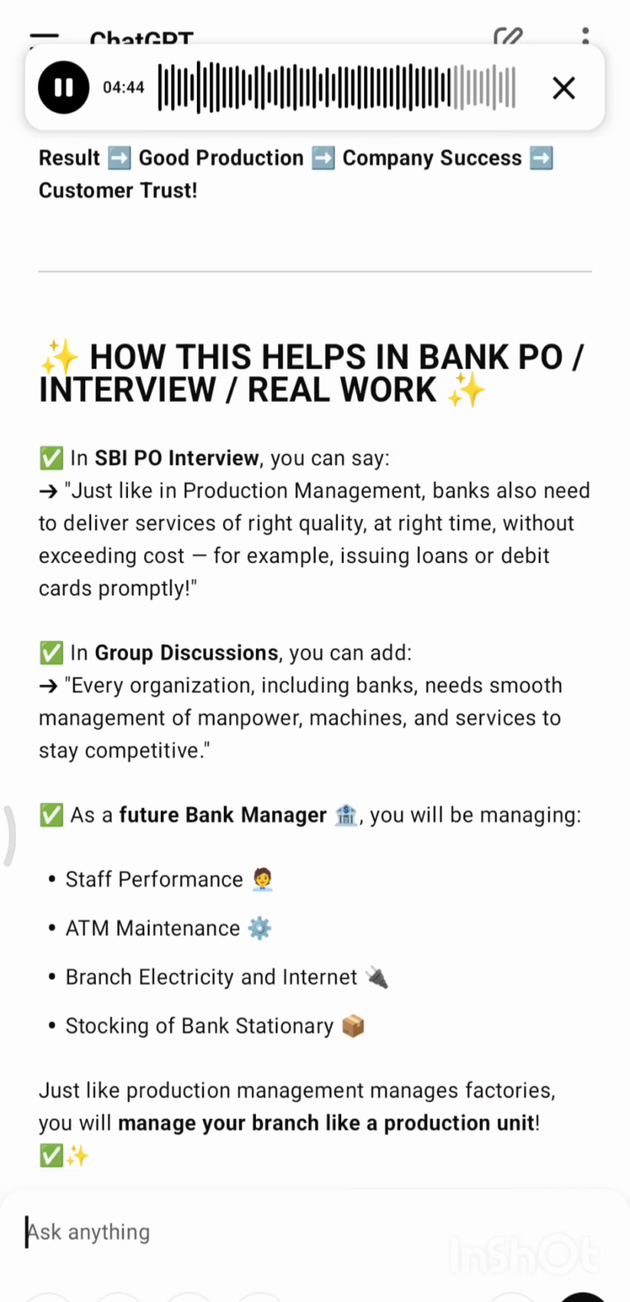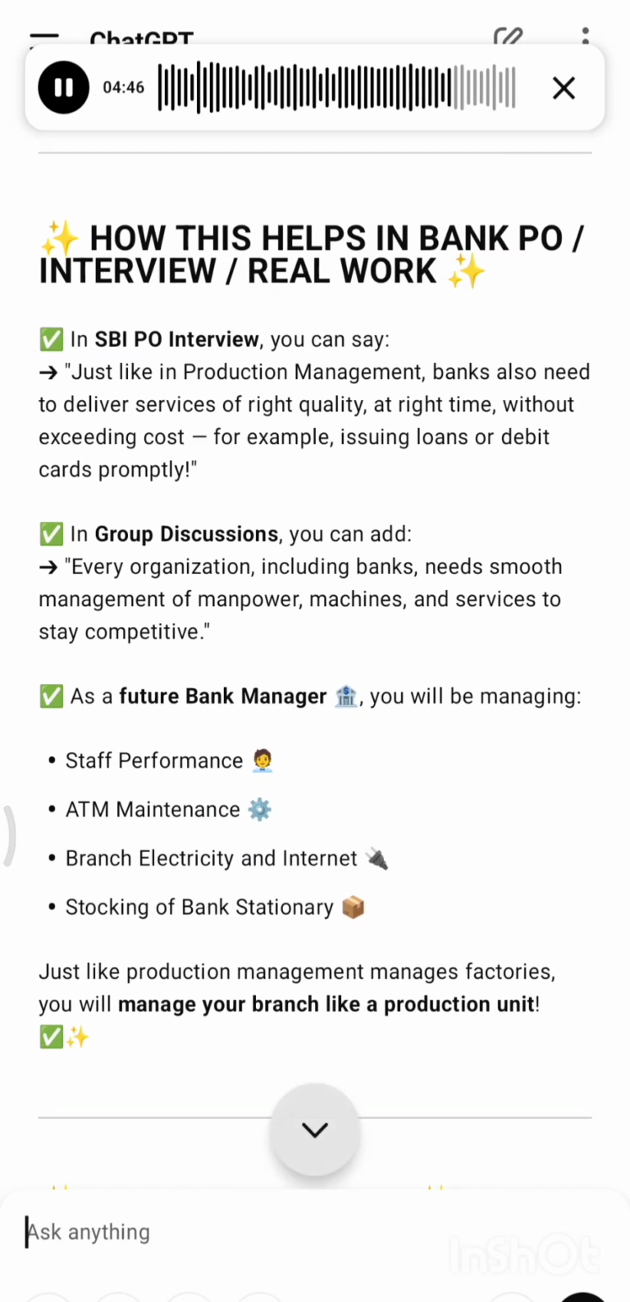How this helps in Bank PO interview and real work. In an SBI PO interview, you can say, just like in production management, banks also need to deliver services of the right quality at the right time without exceeding cost. For example, issuing loans or debit cards promptly. In group discussions, you can add, every organization, including banks, needs smooth management of manpower, machines, and services to stay competitive.